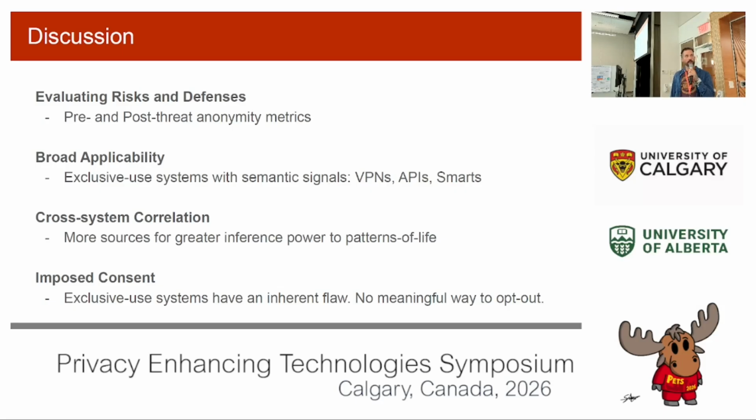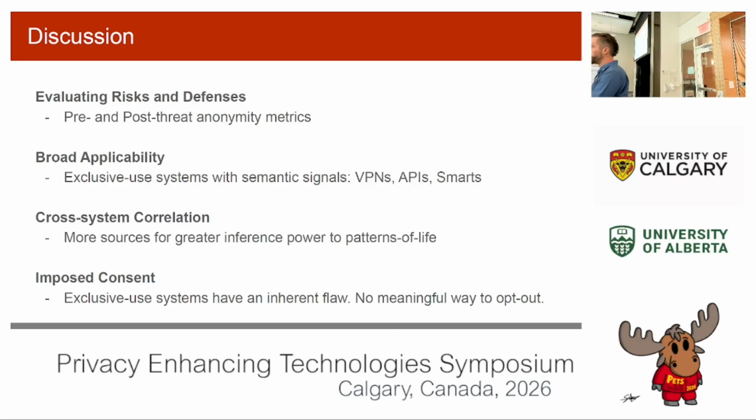So quick chat here. We're just doing this case study, right? But this can actually help you, as I mentioned, evaluate defenses pre and post. This is about applicability for VPNs, APIs, and all the smarts out there. I think as others have presented, there's obviously additional information on proper models. We can also do cross-system correlation. We can have greater inference power.